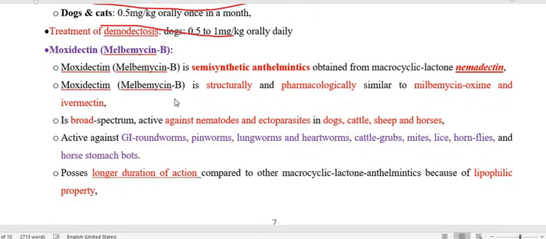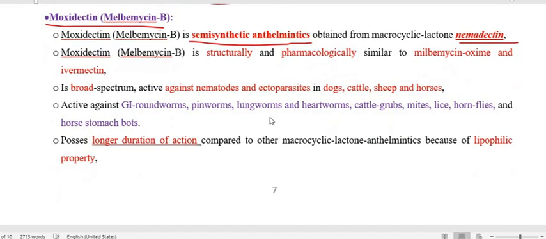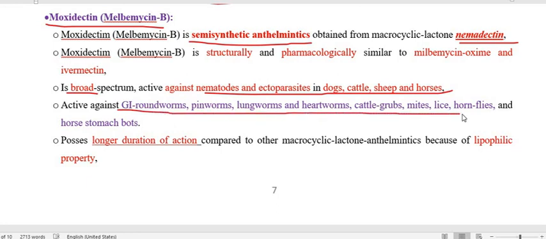Now we have to go through moxidectin, which is called milbemycin B. This is a semi-synthetic anthelmintic obtained from nemadectin. So this is an important one. It is broad spectrum and active against nematodes and ectoparasites in species like dog, cattle, sheep, and horses. Active against GI roundworm, pinworm, lungsworm, heartworm, cattle grub, mite, lice, hornflies, and horse stomach bots.